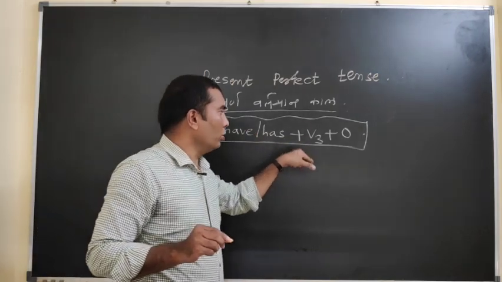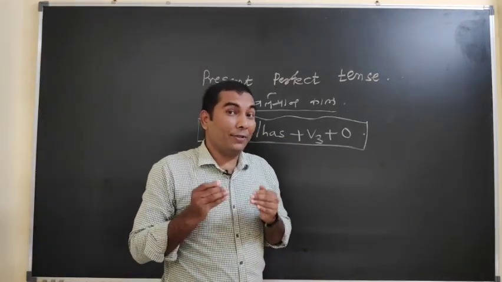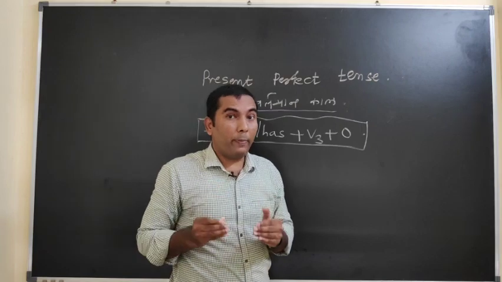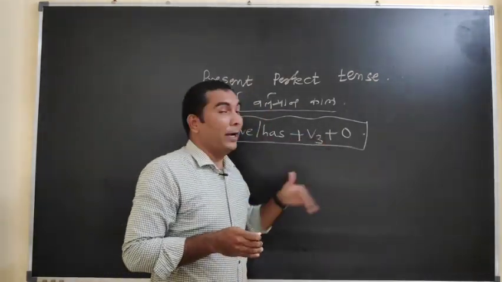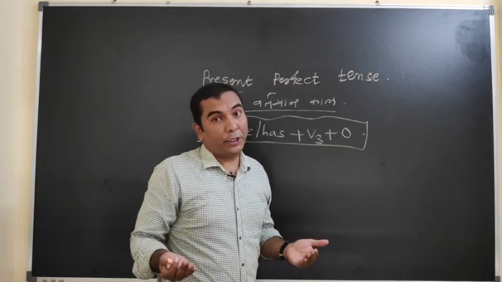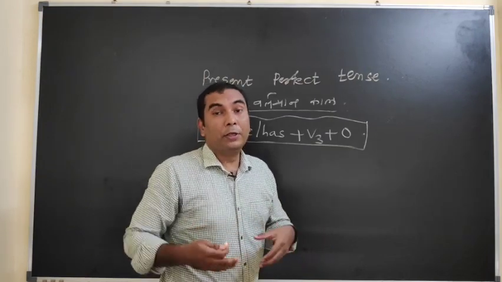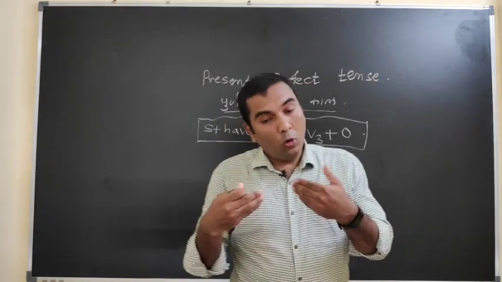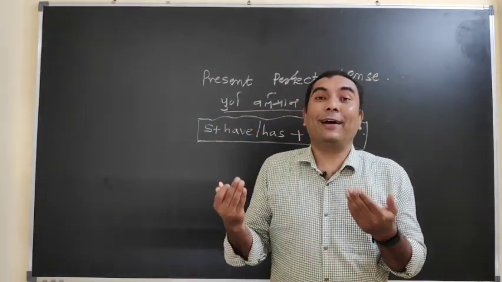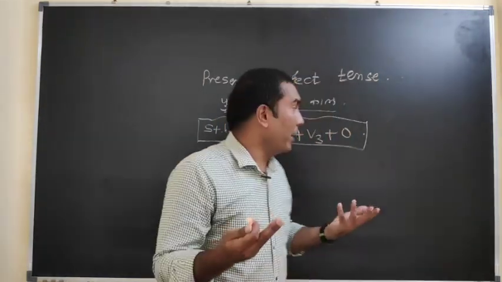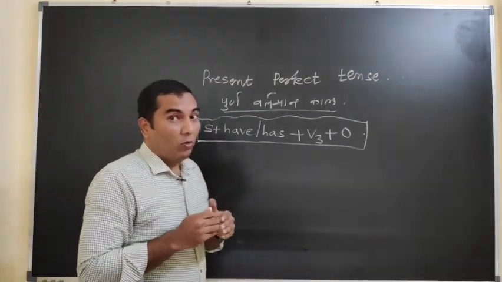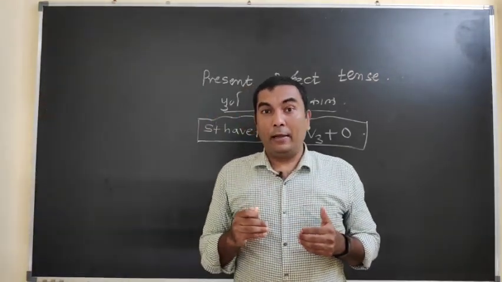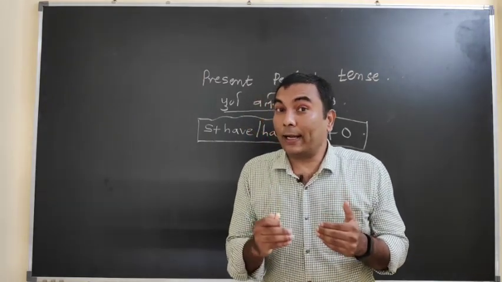After that we have to use the third form of the verb. That is the most important part. The third form of the verb we have to use here, and after that we have to use an object. An object means कर्म, जिसके ऊपर क्रिया होती है, जिसके ऊपर क्रिया की जाती है, उसको हमें अंत में लिखना जरूरी है.